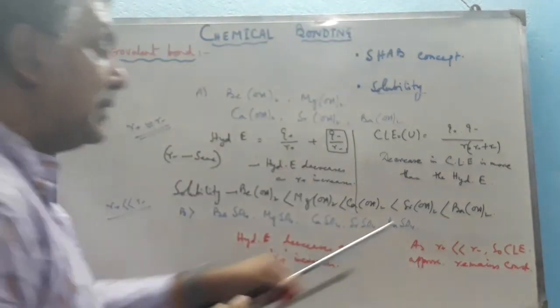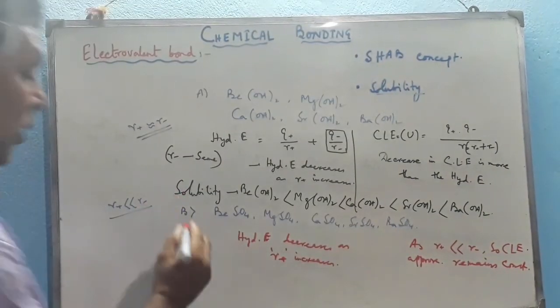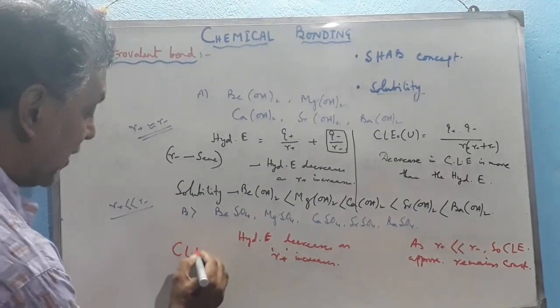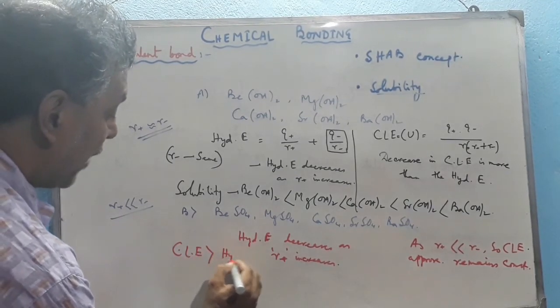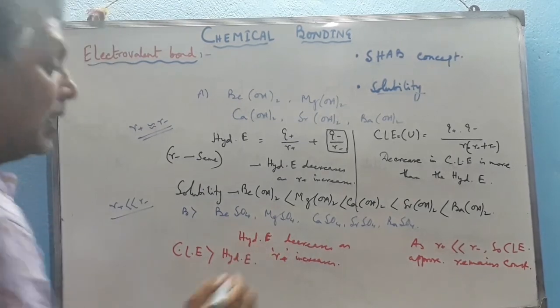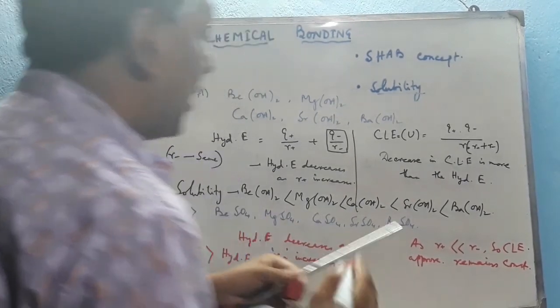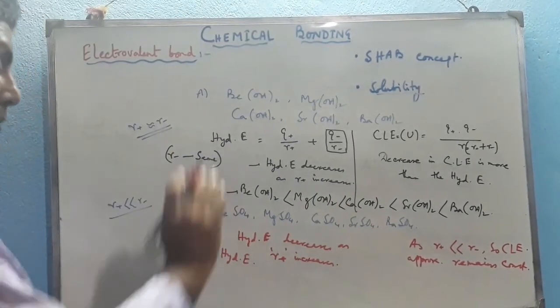Therefore, CLE becomes more than hydration enthalpy in these cases. In these cases, CLE is much more than hydration enthalpy. With the increase of the size of the cation, CLE stays high and hydration enthalpy becomes low.